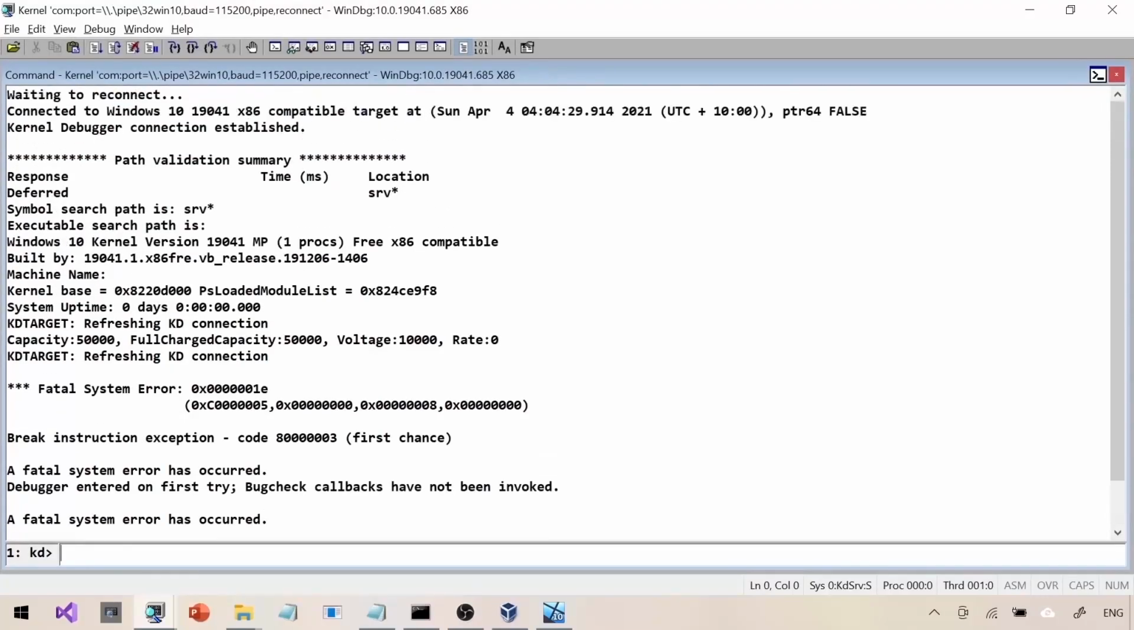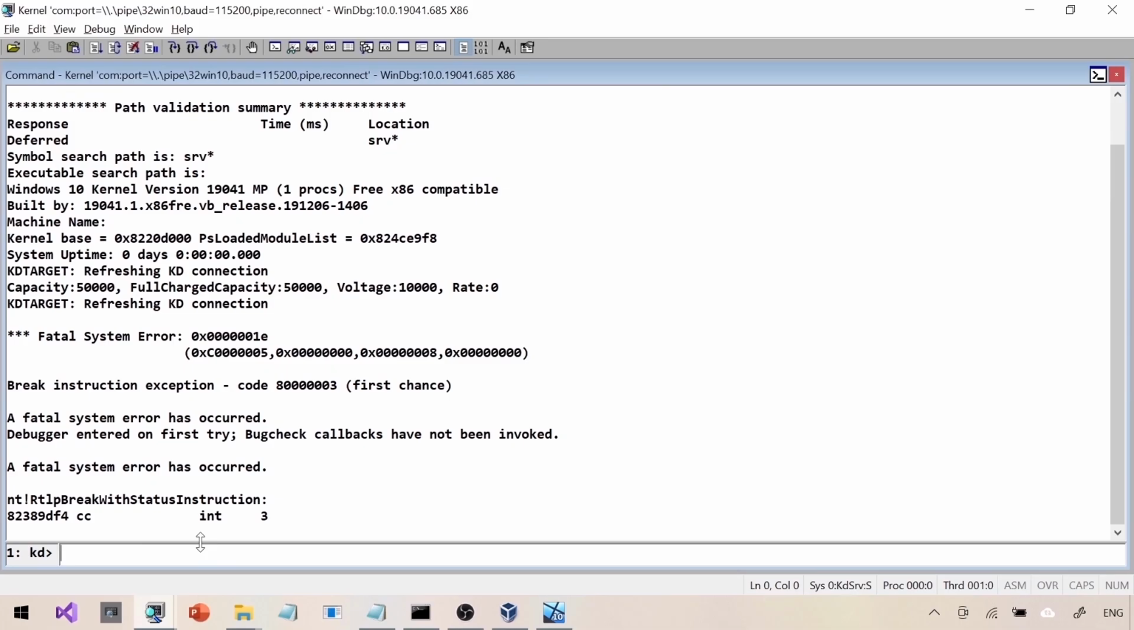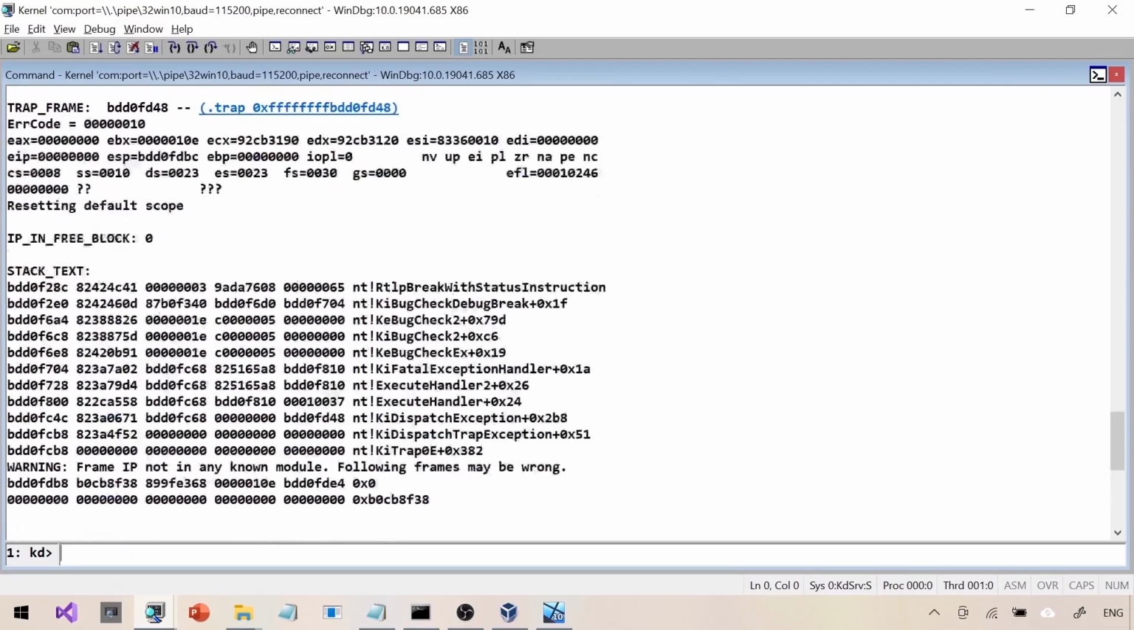Crash happened and we are going with bang analyze FMV. I'm not expecting bang analyze FMV to give anything, but if it is giving something good, let's see that. This is the output of bang analyze FMV. It is not finding any binary at all. As you can see here, the EIP is pointing to null. The instruction pointer is completely corrupted.